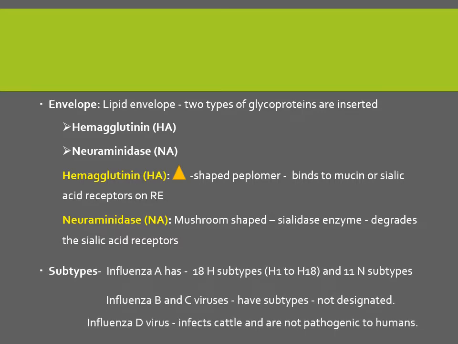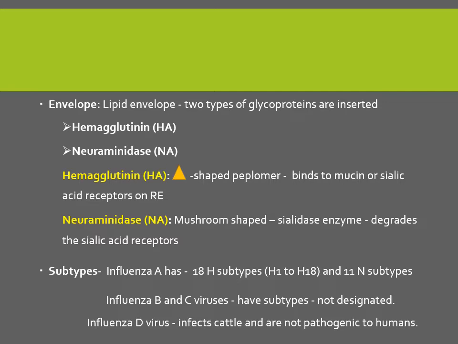Subtypes: influenza A has 18 types of H hemagglutinin and 11 types of N subtypes. Whereas influenza B and C have not been designated any subtype, and influenza D is non-pathogenic to humans. So mainly when we say that this new strain is a swine strain, this is an avian strain, we are telling that on the basis of influenza A virus. Which H, which N is present in that strain, on that basis we say it is a swine strain or a human strain or an avian strain.